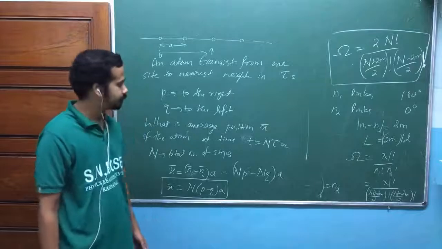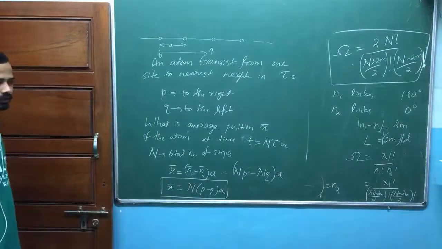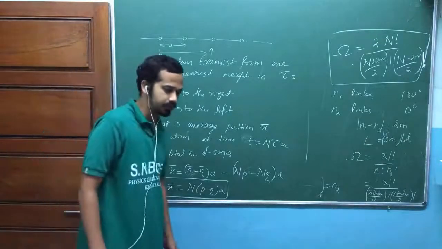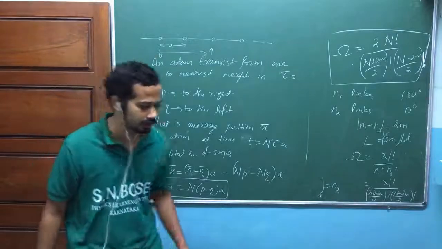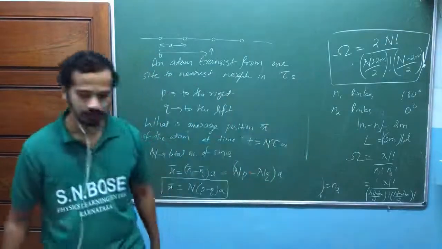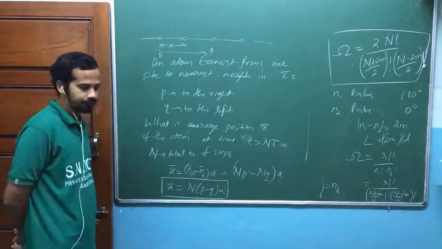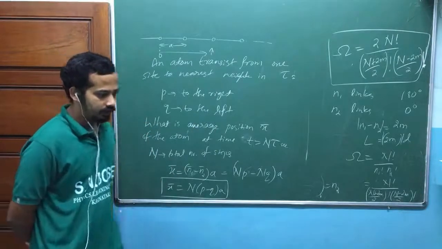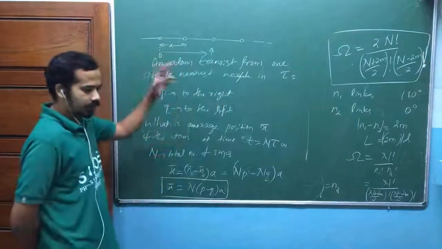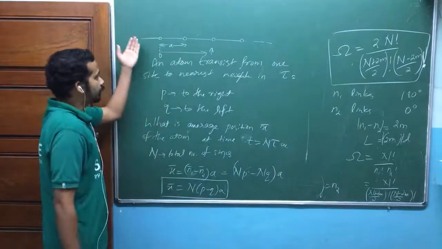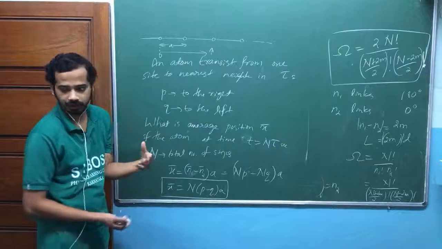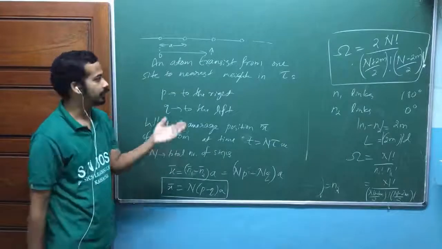Any question here? Try to understand the question. That's it. Again, questions are never lengthy here. Understanding is the end of the solution actually. There is a one-dimensional lattice with a lattice constant A as shown. An atom transits from one site to the nearest neighbor site in tau second.